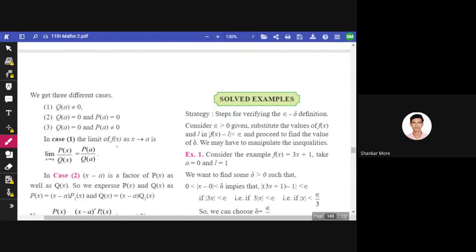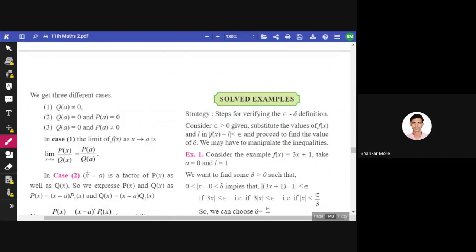In case 1, the limit of f of x as x tends to a is written like this: p of x divided by q of x is equal to p of a by q of a. Here we are talking about case 1, in which q of a is not equal to 0. So calculating the limit becomes easy. Q of a is not equal to 0, it has some value, so we can go with the conventional way. We don't need to make any changes.